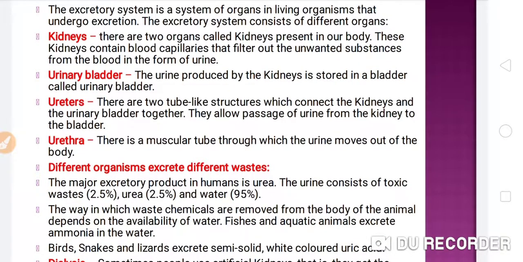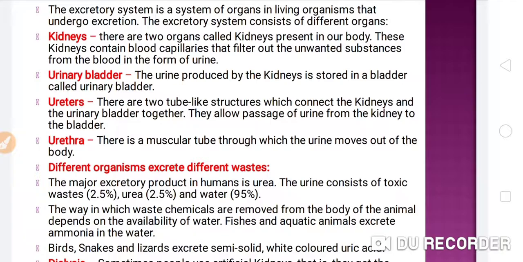Third point, ureters. There are two tube-like structures which connect the kidneys and the urinary bladder together. They allow passage of urine from the kidney to the bladder. This is the means by which urine is passed from the kidney to the urinary bladder, known as the ureters.